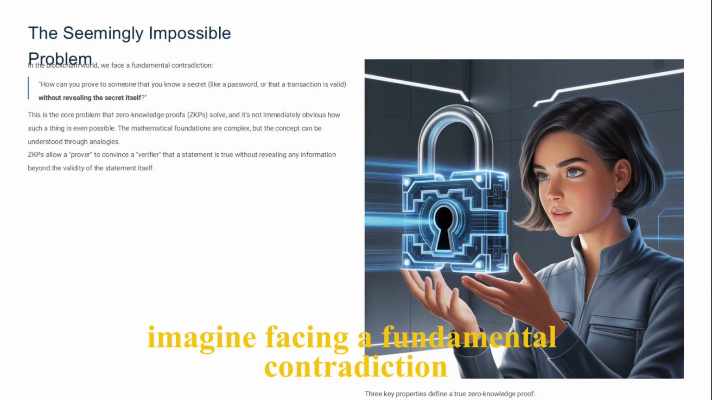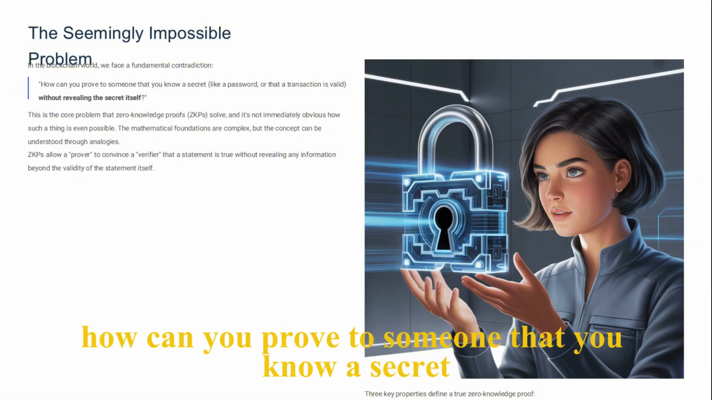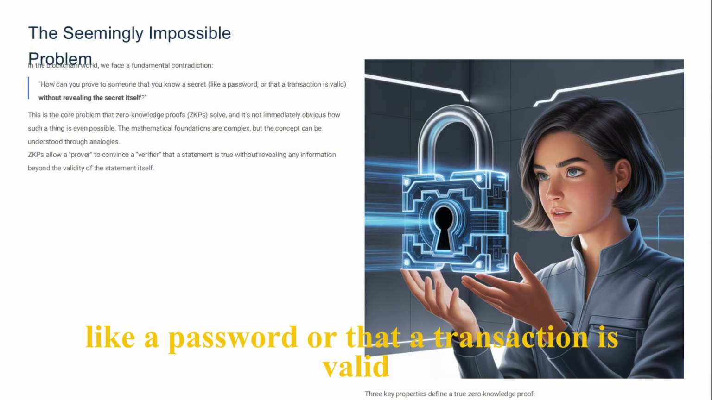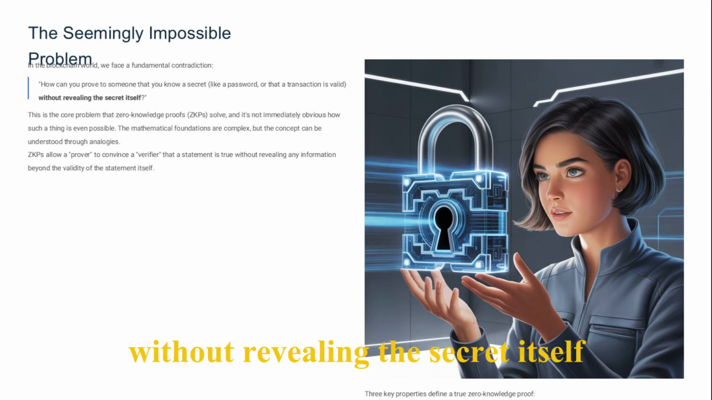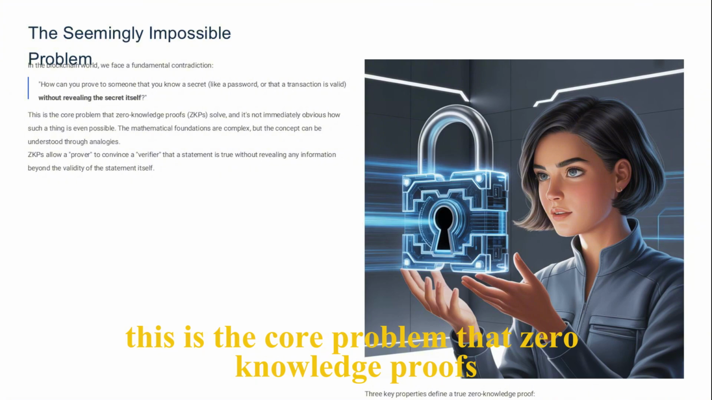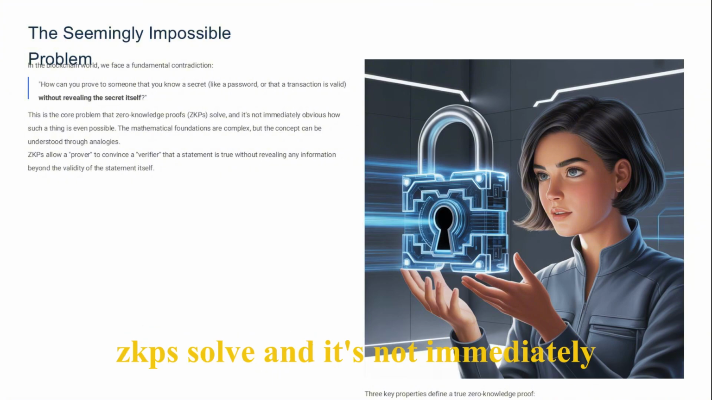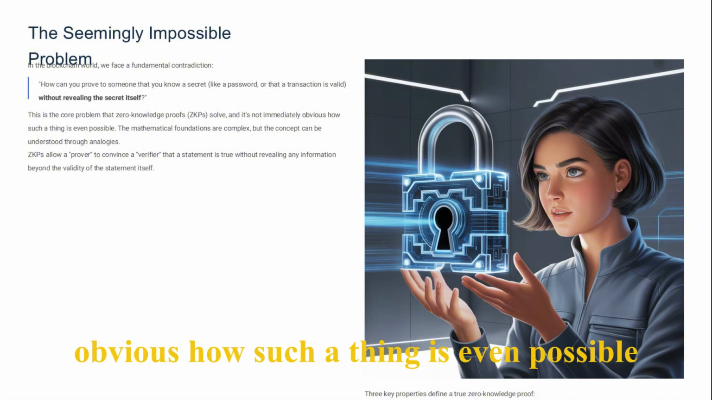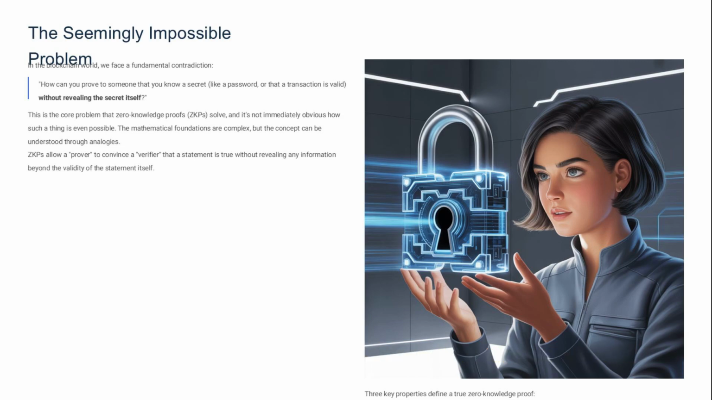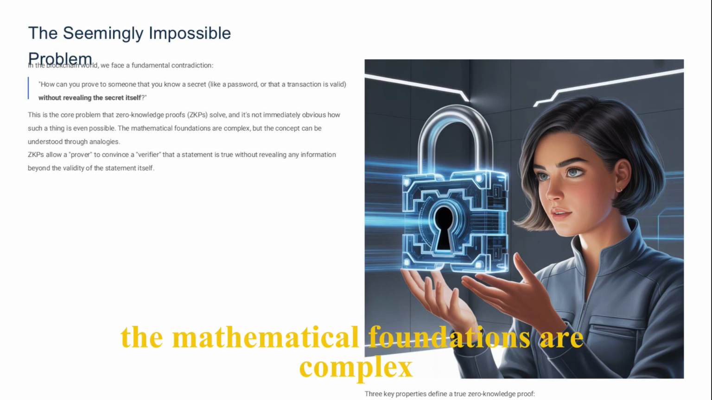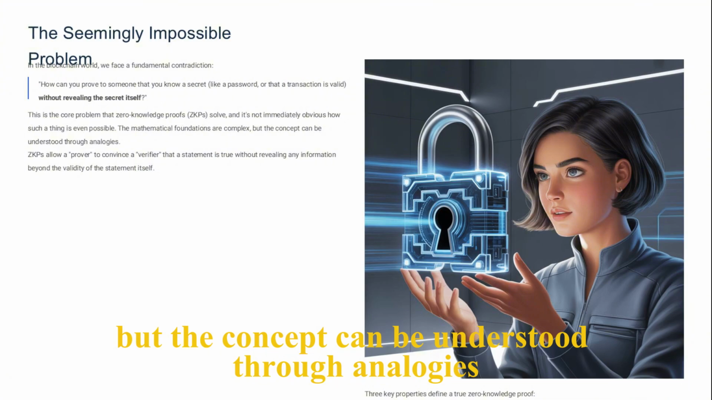Imagine facing a fundamental contradiction. How can you prove to someone that you know a secret, like a password, or that a transaction is valid, without revealing the secret itself? This is the core problem that zero-knowledge proofs, ZKPs, solve, and it's not immediately obvious how such a thing is even possible. The mathematical foundations are complex, but the concept can be understood through analogies.